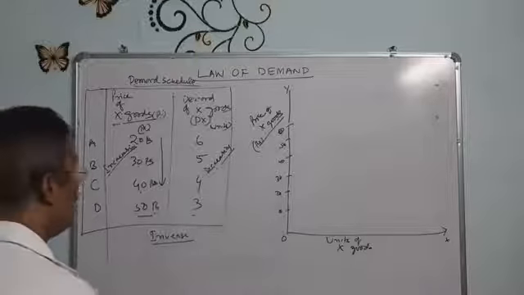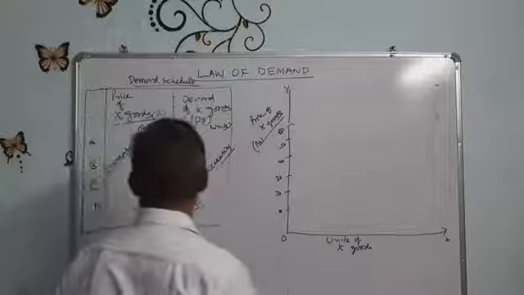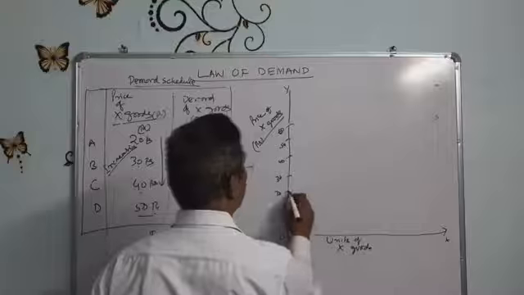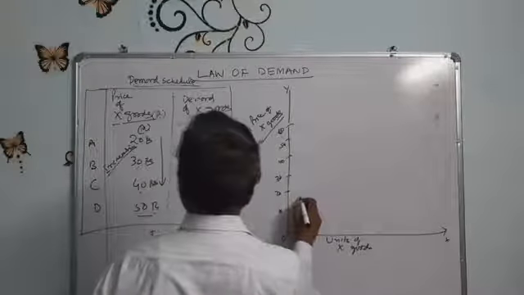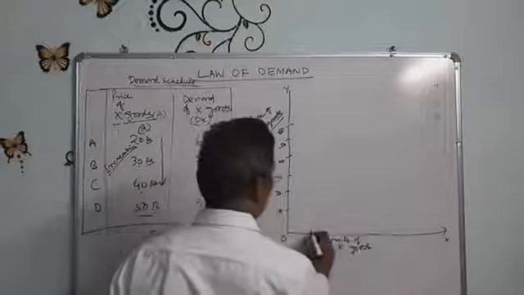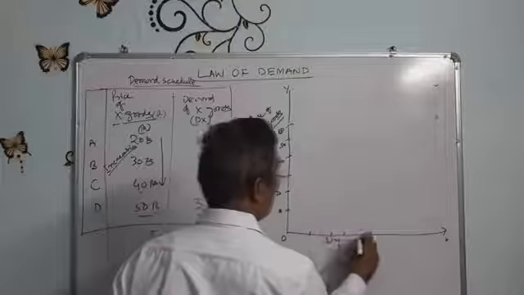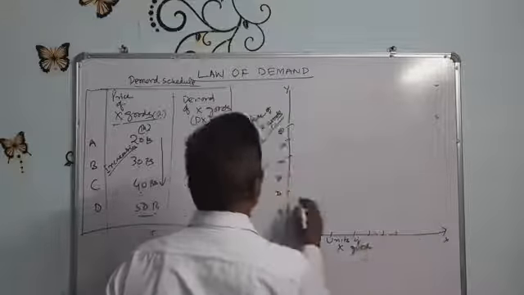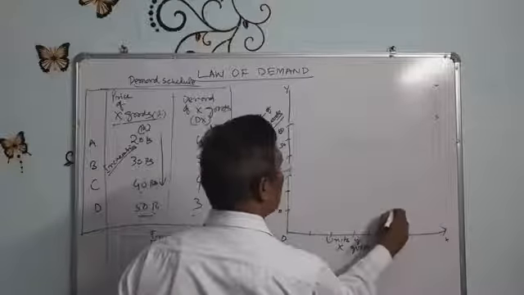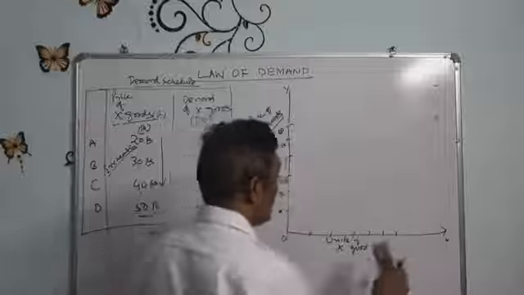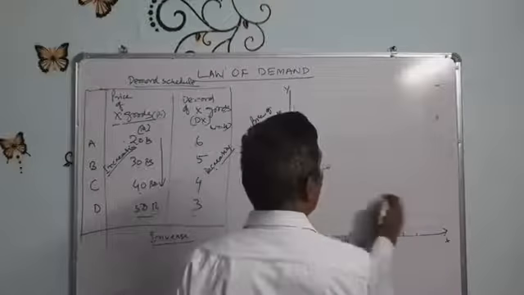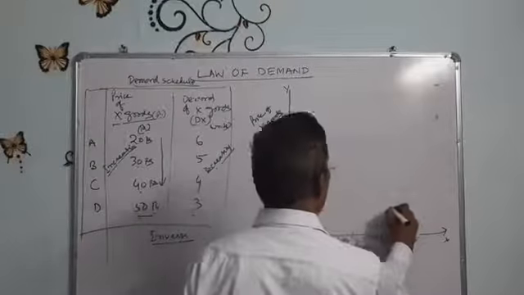So at 20 rupees, how much quantity is demanded? 6 units: 1, 2, 3, 4, 5, 6. At 20 rupees, 6 units.